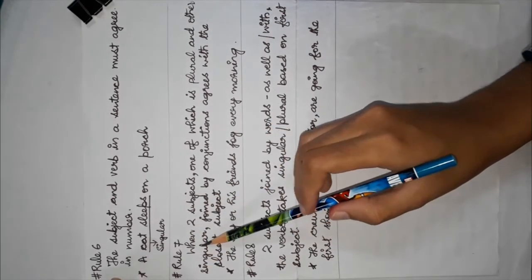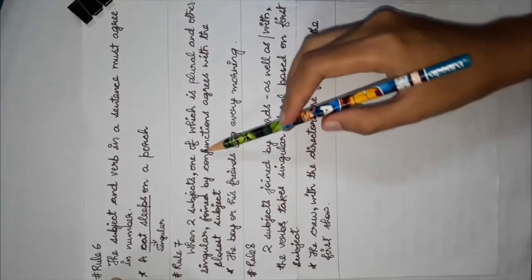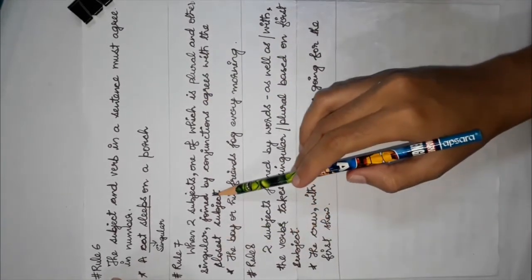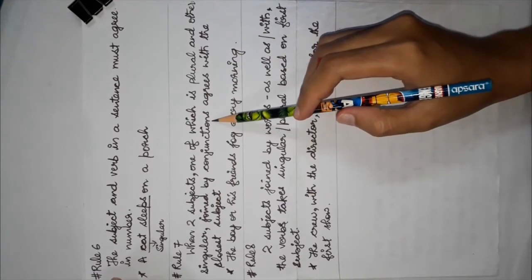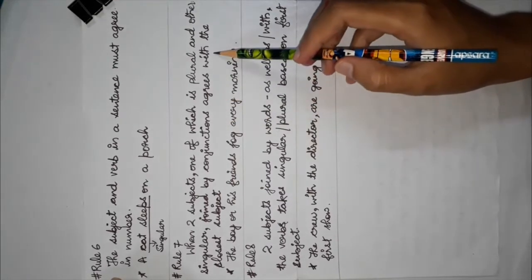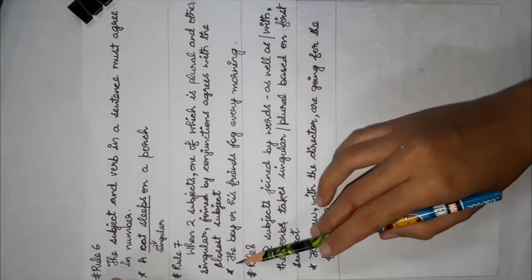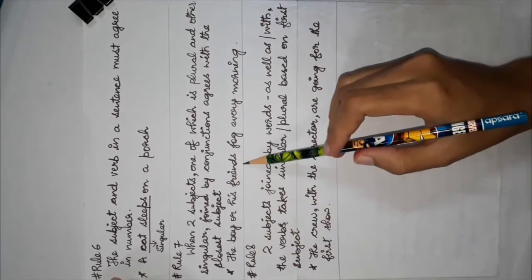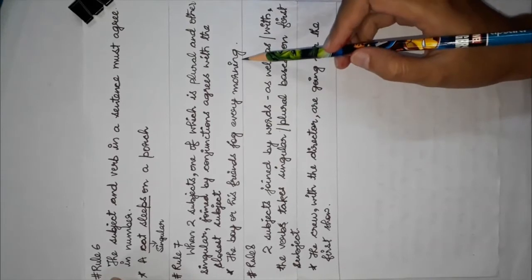Rule 7 says when two subjects, one of which is plural and the other singular, are joined by conjunctions, the verb agrees with the closest subject. For example, the boy or his friends jog every morning.